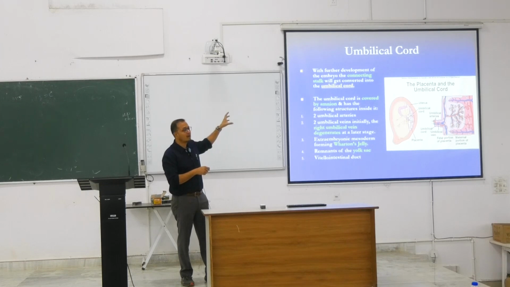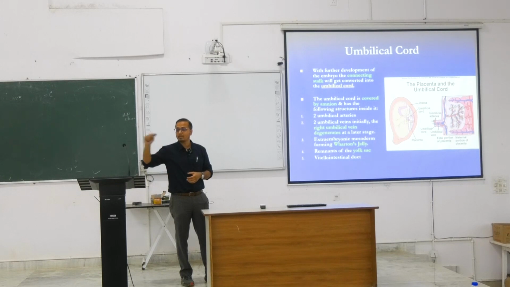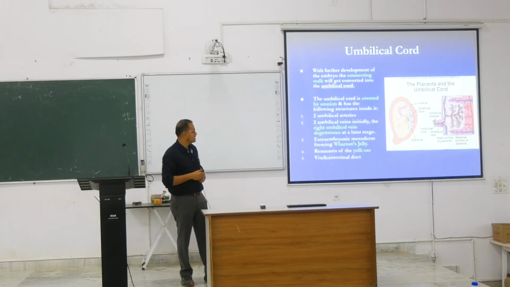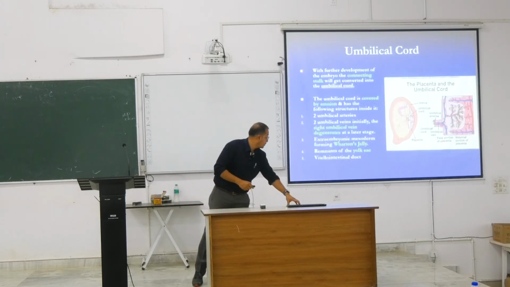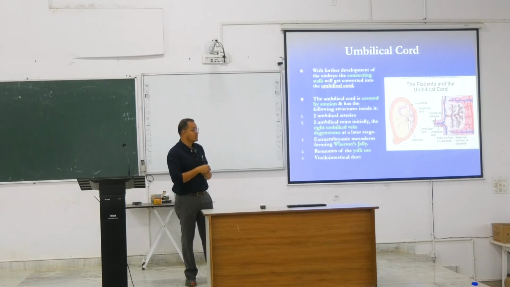And within this umbilical cord, the remnant or leftover of the extra-embryonic mesoderm is there. We call it Wharton's jelly. This is a histological slide which we project about embryonic development, and we see the umbilical cord and Wharton's jelly in histology slides as well. So this umbilical cord is made up of blood vessels, covered by amnion and chorion, and it is formed from the connecting stalk.